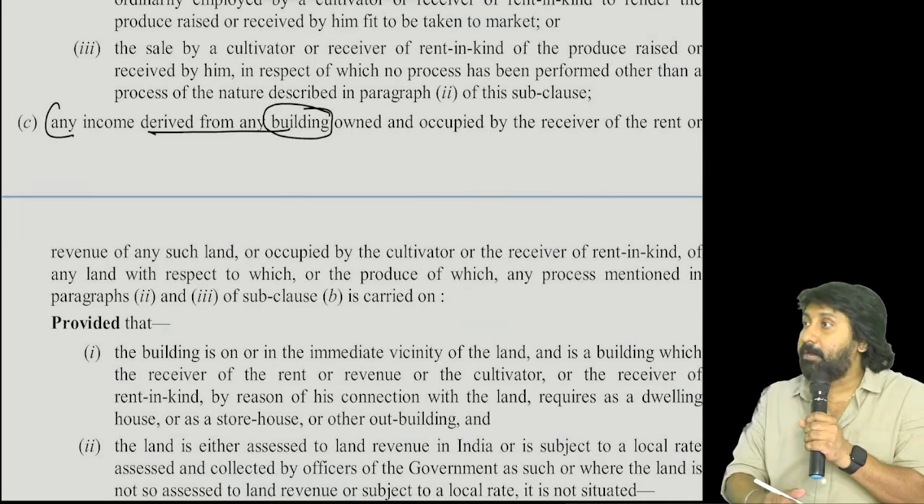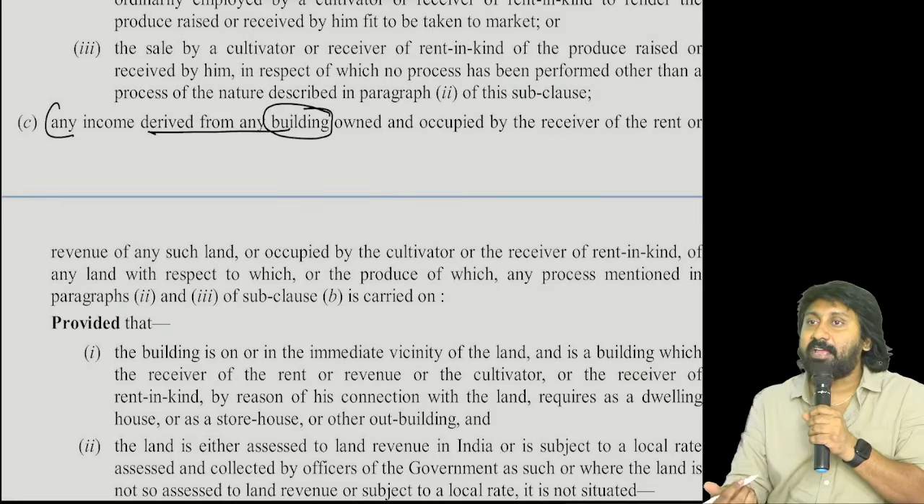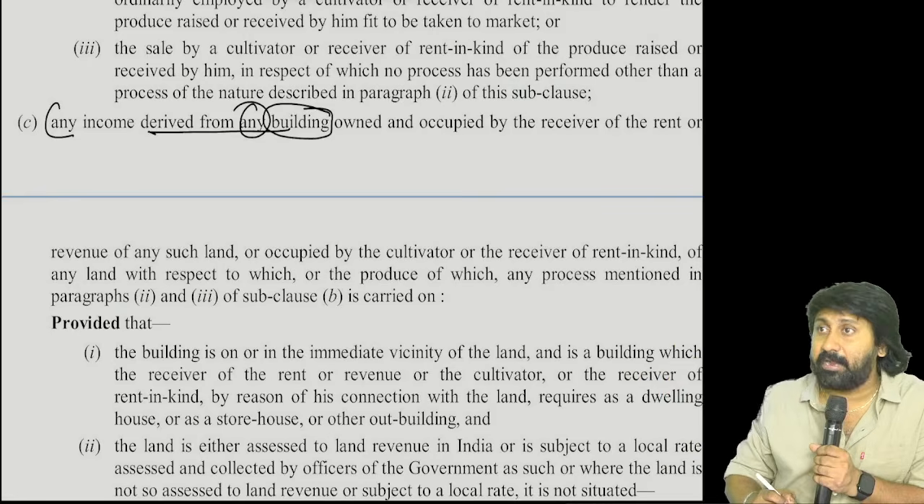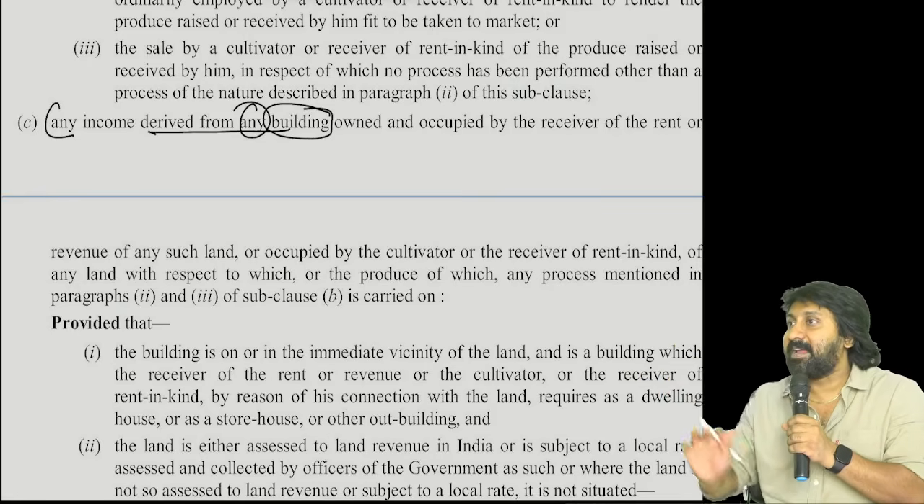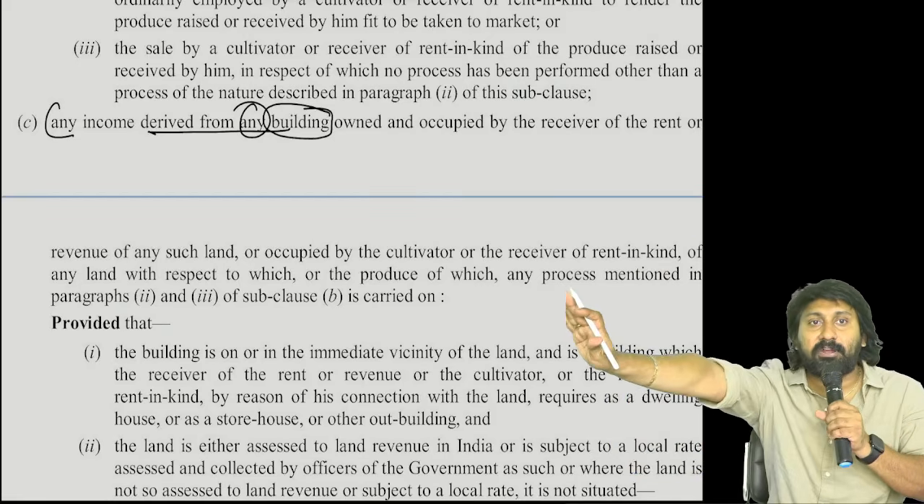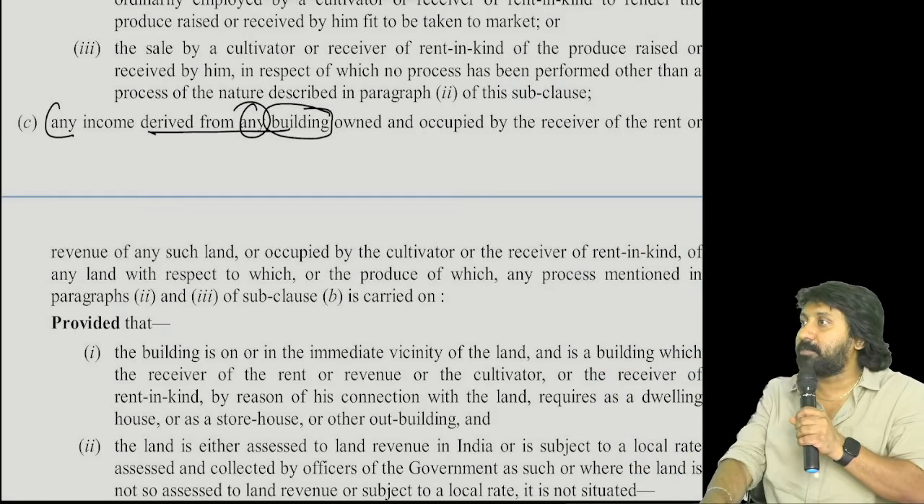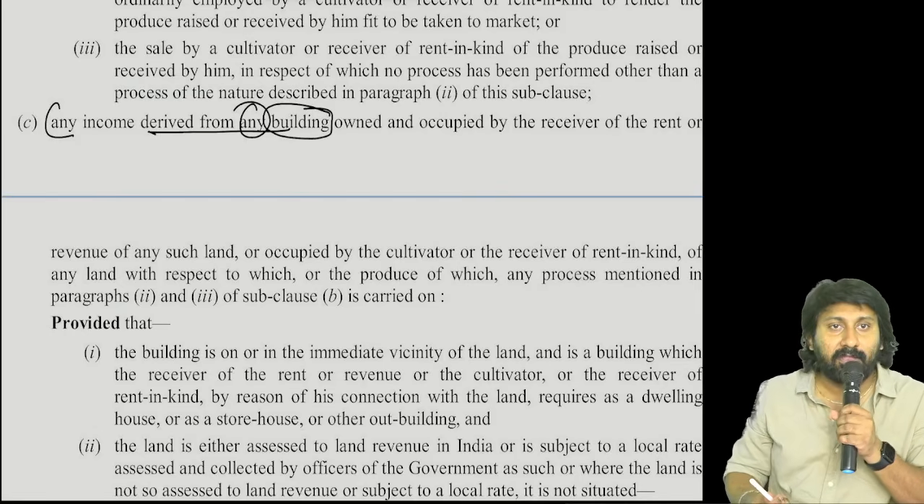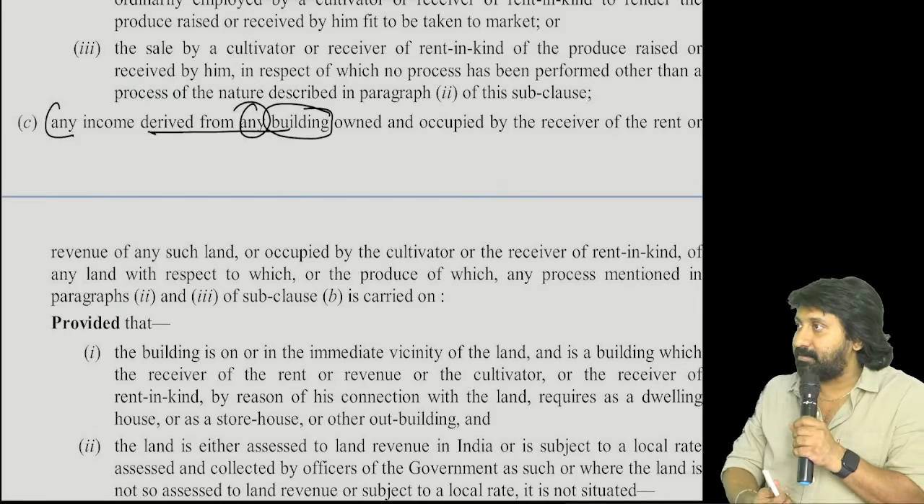Any building. The building should be located in agricultural land. Any building, they said. Any building, 2-story to 3-story, they didn't say. It's a building, that's all. Walls should be there, protection of roof should be there. That's called a building. Building means you don't imagine Burj Khalifa. Understood the point or not? Don't go into extreme imagination.